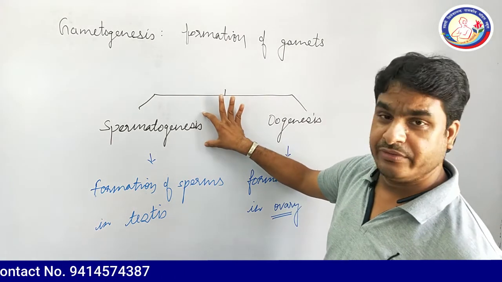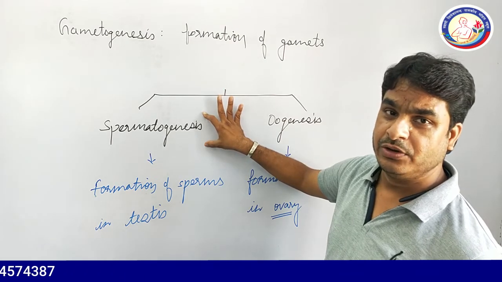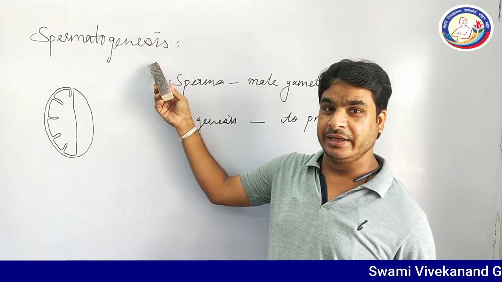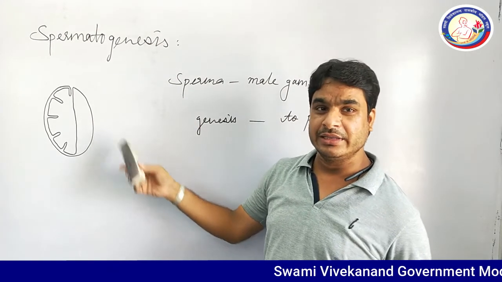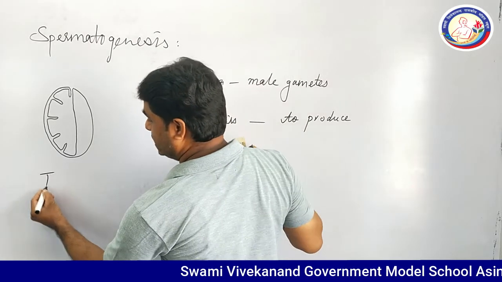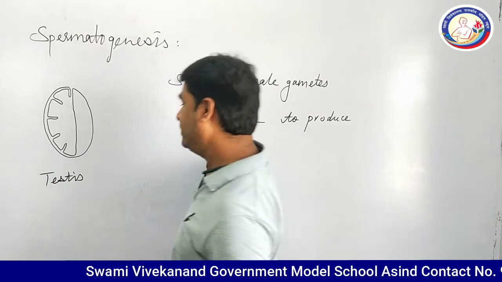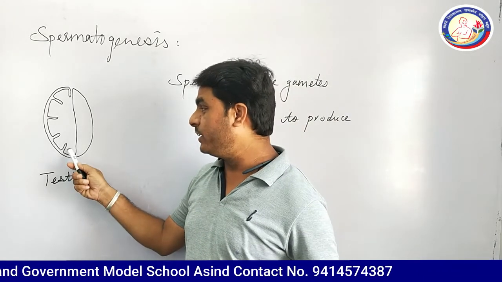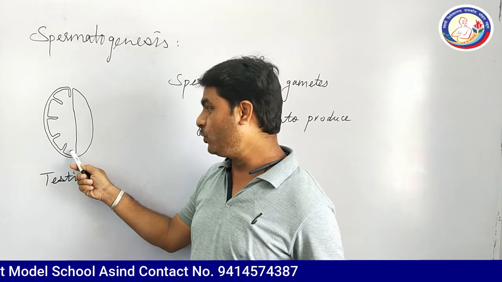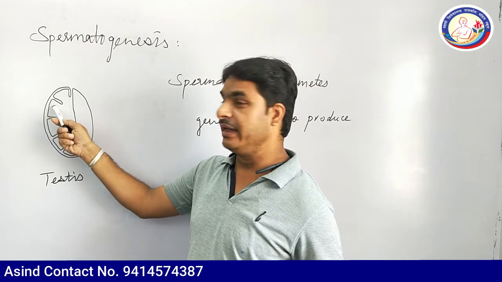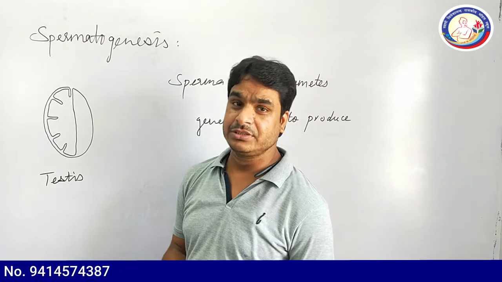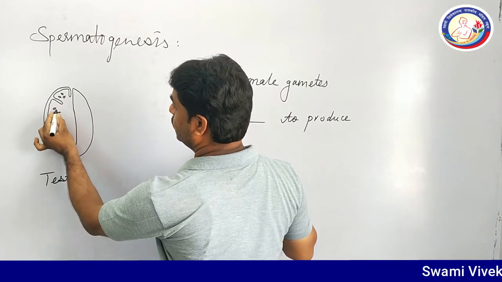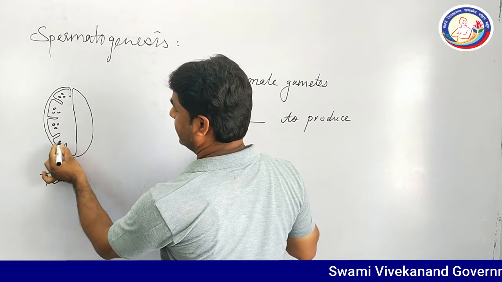First of all, we will discuss spermatogenesis. The process of spermatogenesis is completed in the primary reproductive organ known as the testes. This figure was already discussed in part first. In the testes, there are 250 to 300 testicular lobules, and in each testicular lobule at least 2 to 3 seminiferous tubules are present.